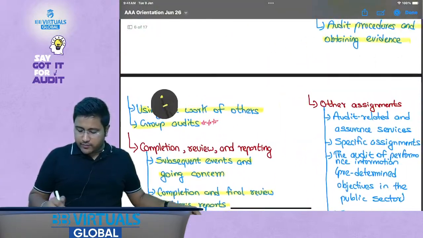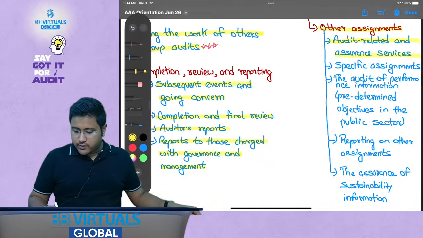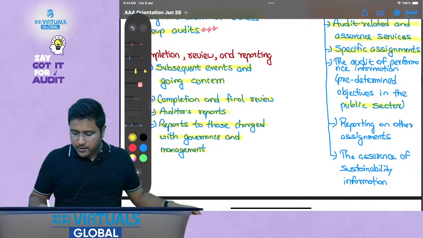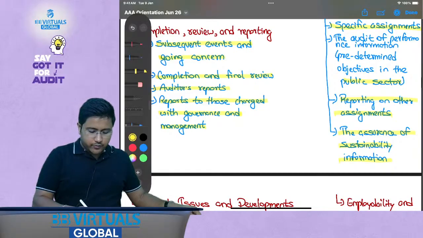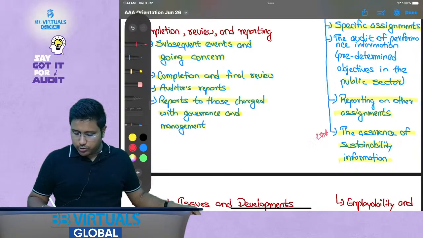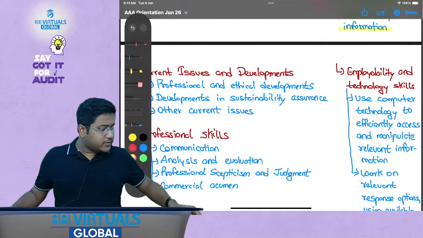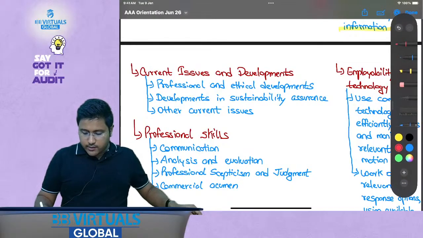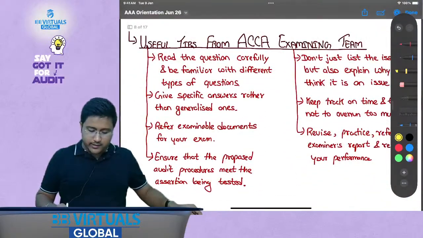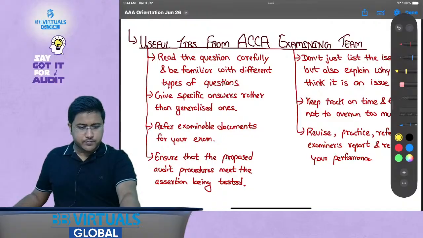So those charged with governance we will be discussing in detail before we move further to other parts of the syllabus. And after that, there would be other assignments which would include audit related and assurance services, specific assignments, public sector, other assignments, the assurance of sustainability information. Again, very important topic, a new topic. You have studied it in the AA syllabus as well, some part in the SBR syllabus as well, and here we are going to discuss it from the point of view of AAA. Then there would be some current issues, professional skills, and employability and technology skills, and with this we will be completing our syllabus. Hope this is clear till now.